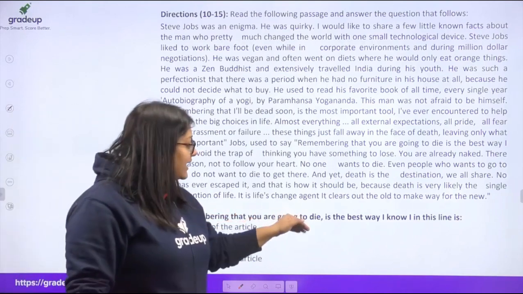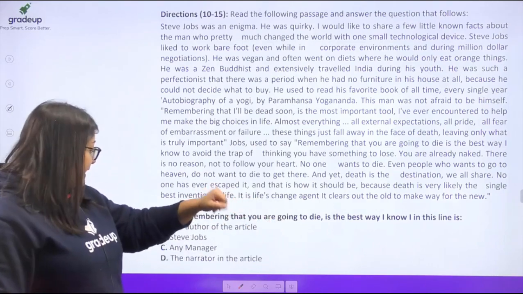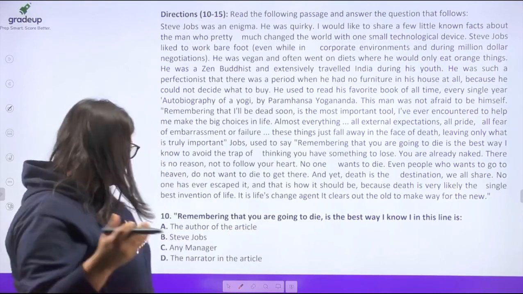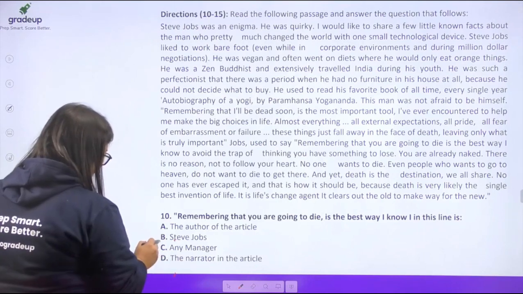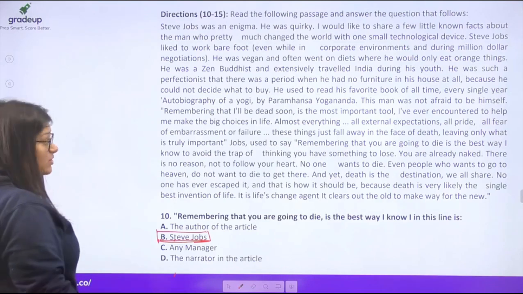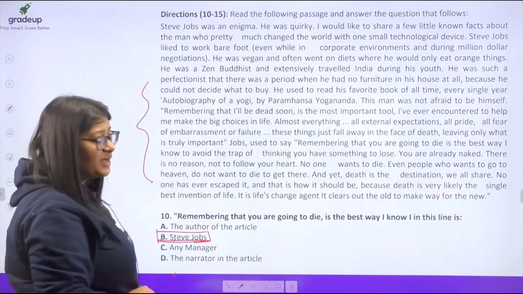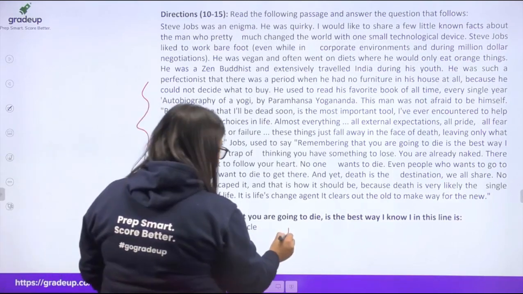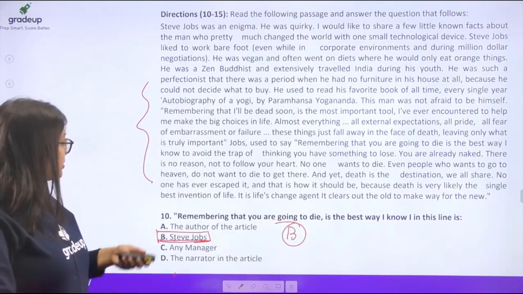Remembering that you're going to die is the best way I know, in this line is, okay, who has given this or who has said this? ठीक है, the author of the article, Steve Jobs, any manager, the narrator of the article. So it is Steve Jobs. Steve Jobs talks about death. All this is being said by Steve Jobs, right? जो भी quotes में है आपके. So the answer is going to be option B, right? The answer is going to be option B.